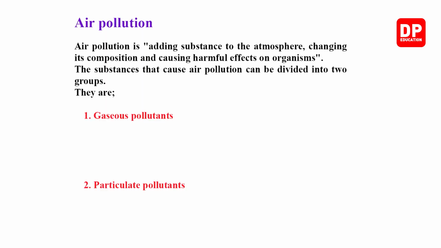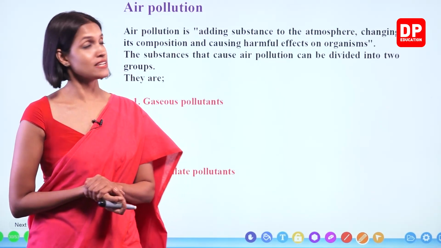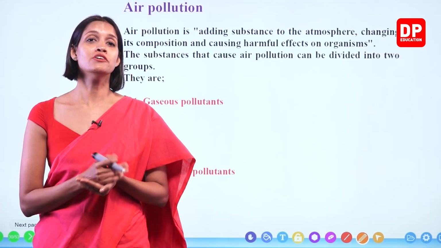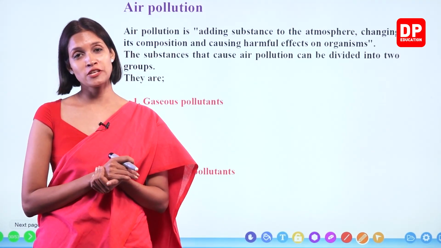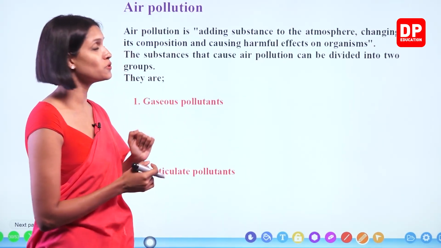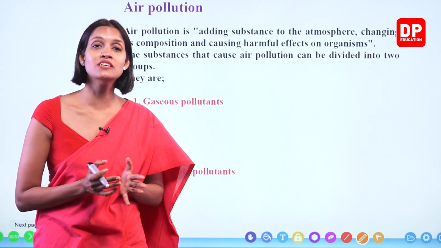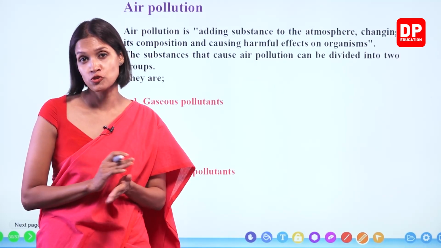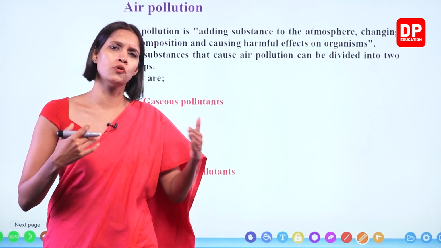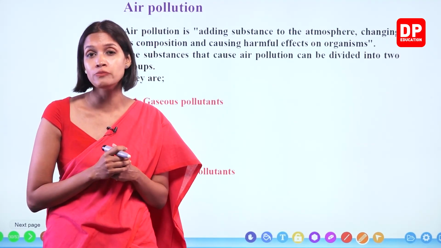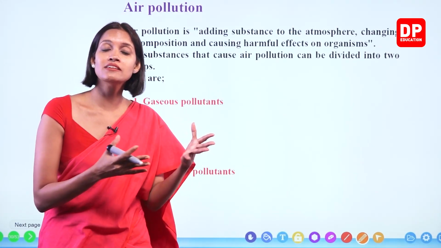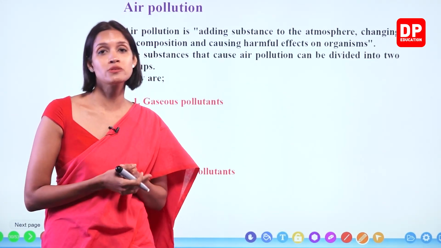Right, children. So this is the last topic of the lesson, air pollution. Under this one, we are going to learn what is air pollution, the ways that air pollution takes place, and how to minimize air pollution. Now we all know that air or atmosphere is very important for all of us to live. So what is air pollution? You have earlier learned about environmental pollution. Because of the pollution, we can't use that certain factor anymore as we used before.